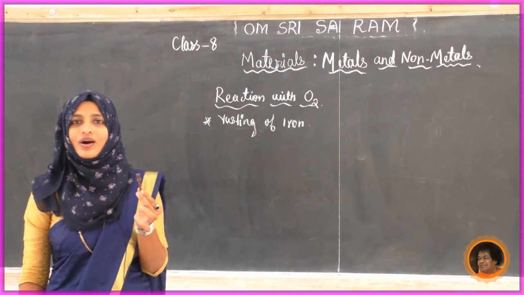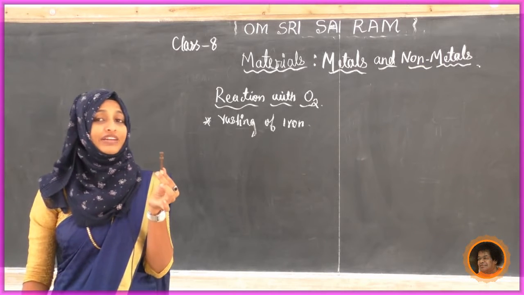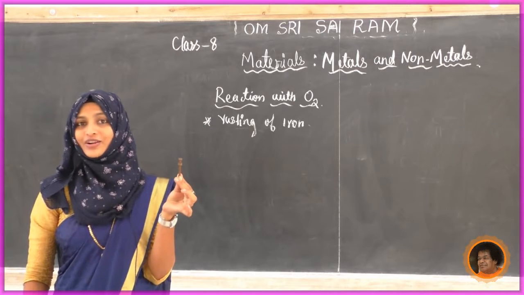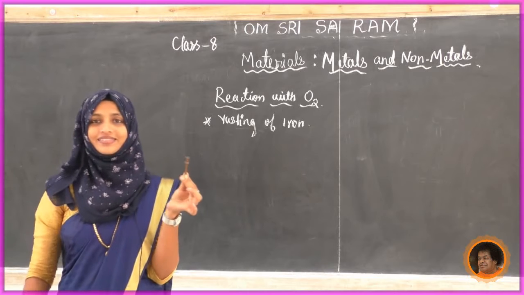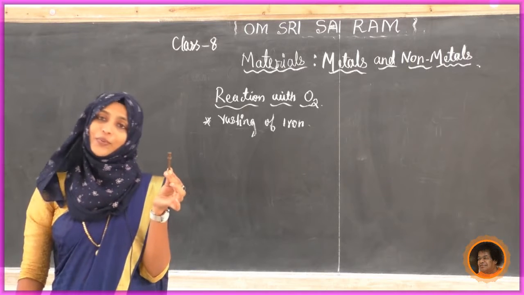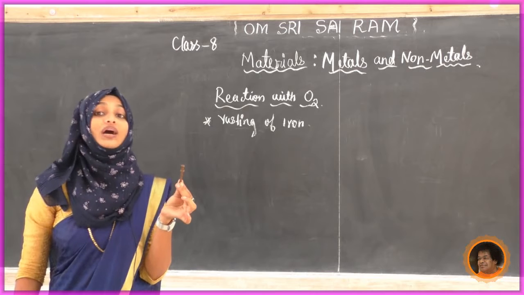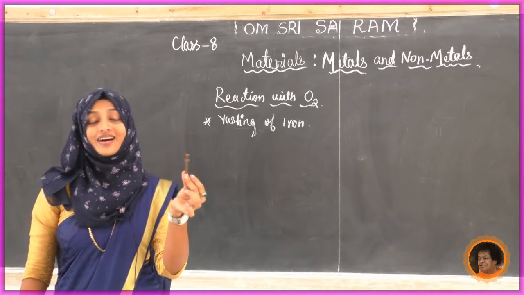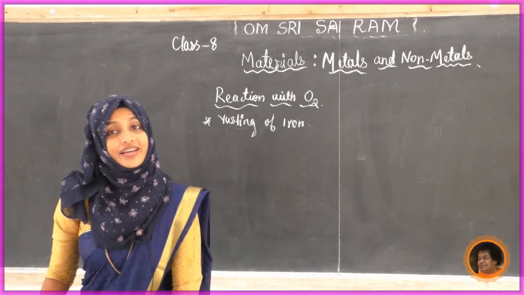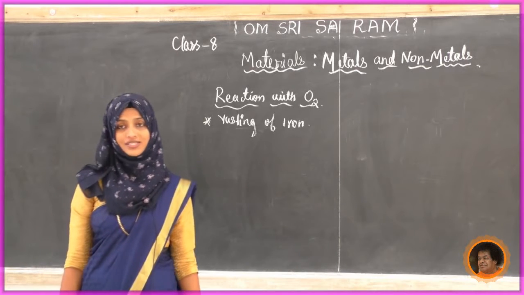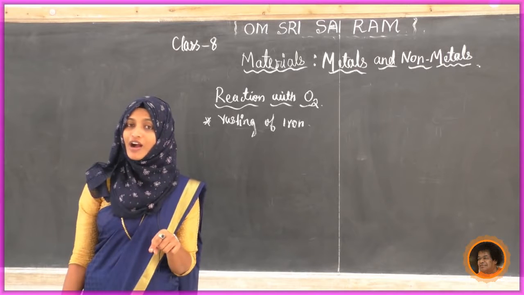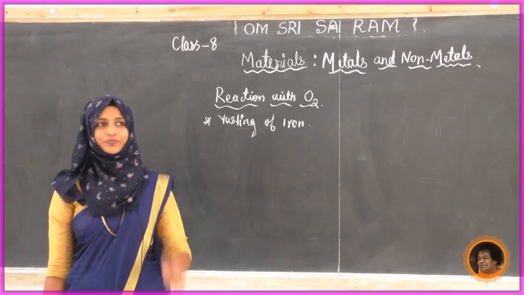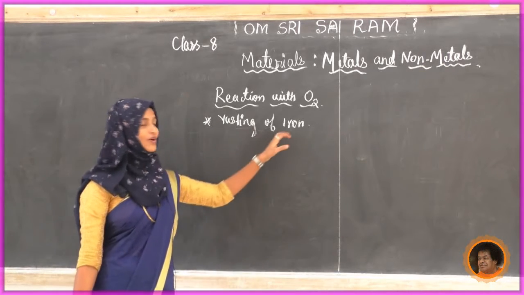To avoid this, what are we doing? For our window rods, we first give a coating, a zinc coating, and then we paint over it to avoid rusting. So rusting is a chemical reaction that takes place in iron in the presence of oxygen. To avoid this, we have to paint the iron materials. Okay? Now, rusting of iron.